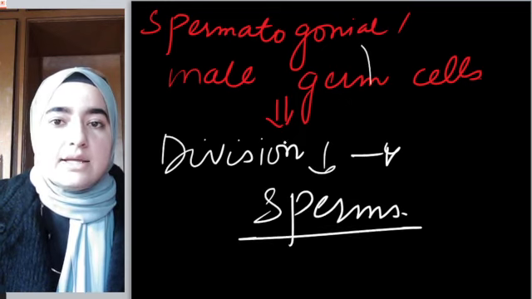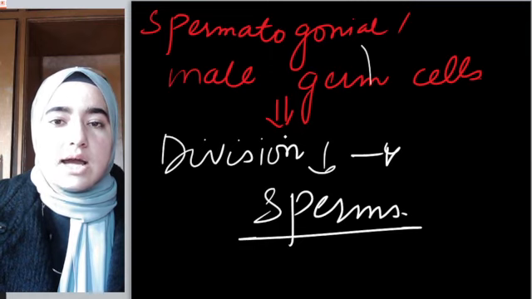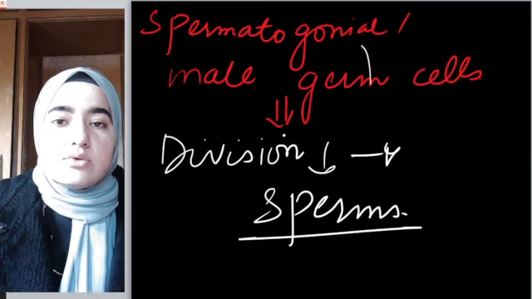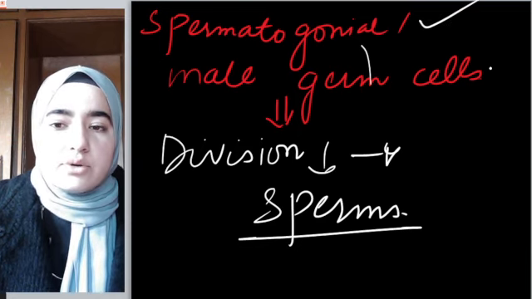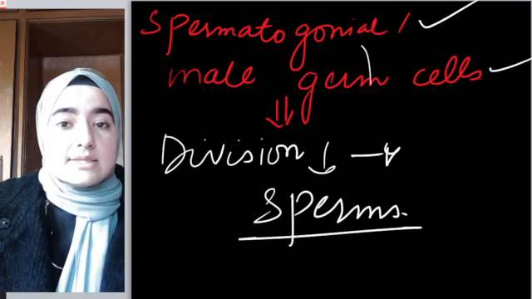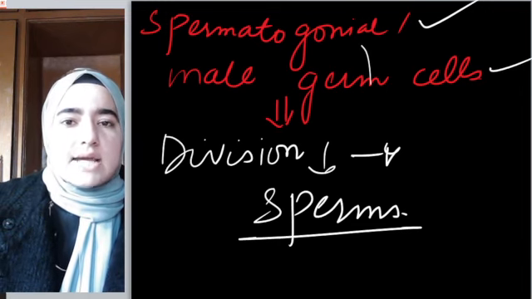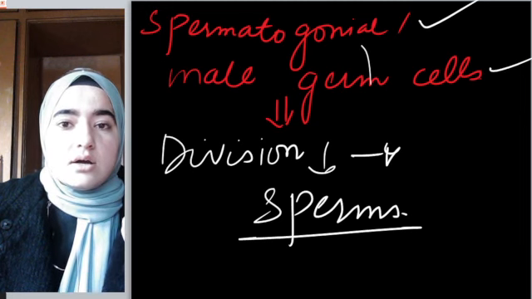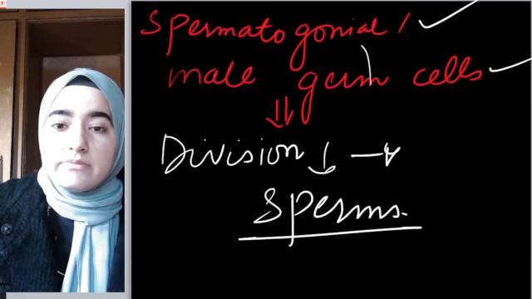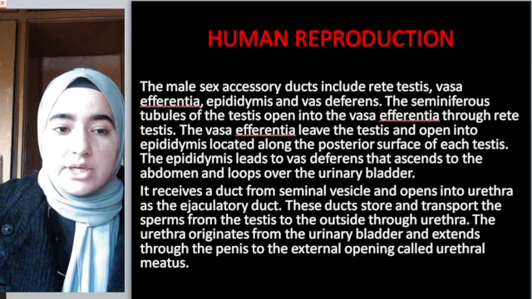No. I'll explain all this in another session on spermatogenesis. But for now, please remember the function of spermatogonia, the male germ cells, which lie inside the seminiferous tubule.